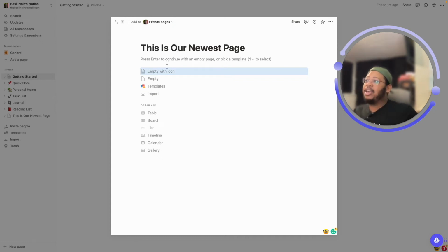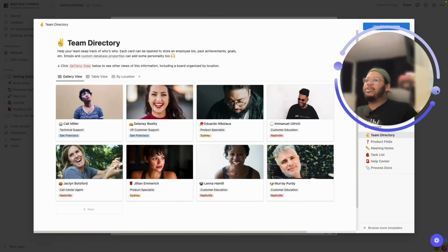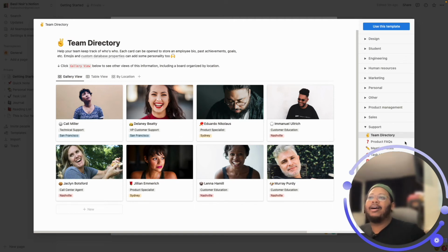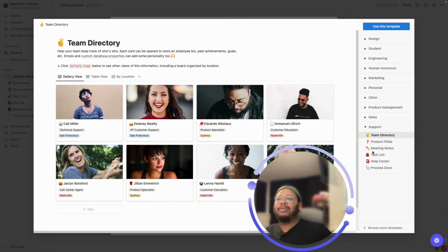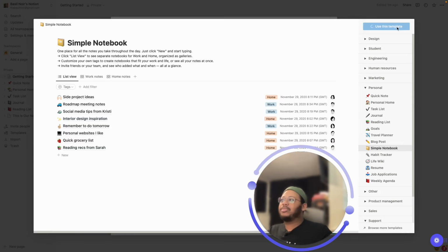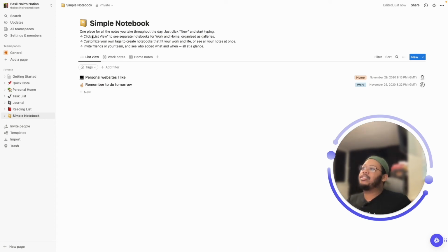But one of my favorite things to do is use a template to build whatever it is that I want to build. So if you open up the Notion templates here, they've got it categorized by different roles, different areas of a company, personal. So let's start with something like a simple notebook. Use this template. Every time you use a template, you should know that the instructions on how to use it are literally just on the page right here.